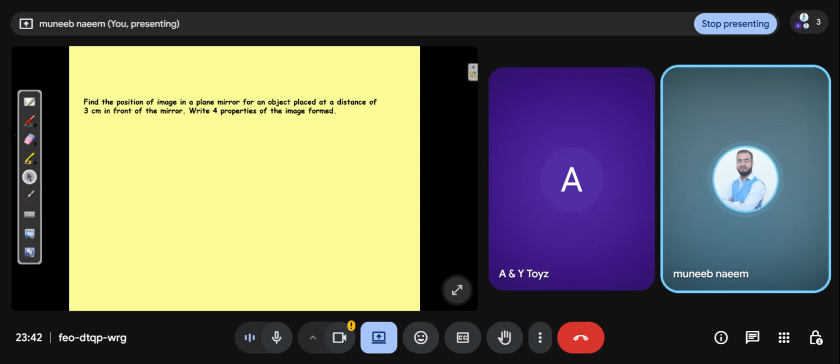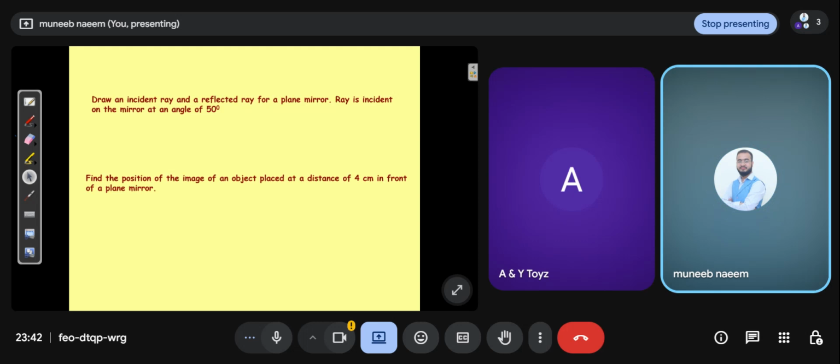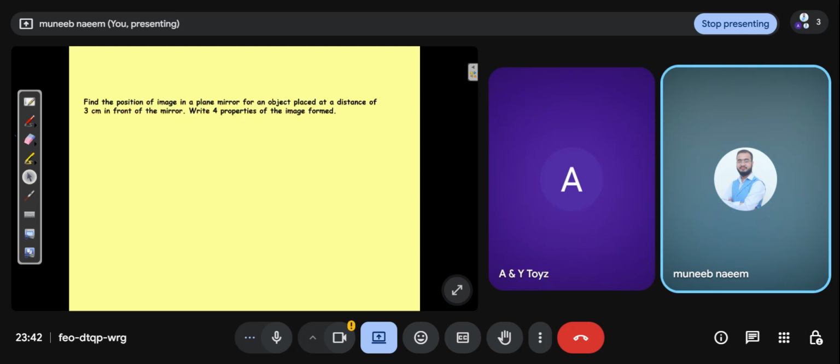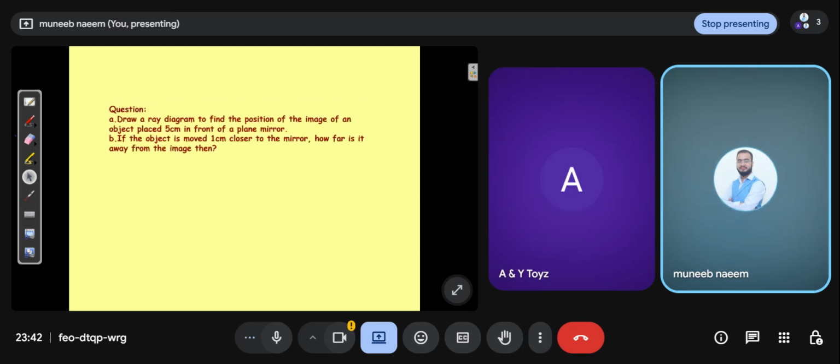So can you please explain this? Find the position of image in a plane mirror for an object placed at a distance of 3 centimeters in front of the mirror. Write four properties. It's connected with the previous slide. Okay. I left the previous slide. I started from this slide.